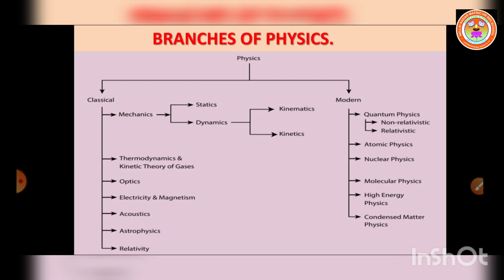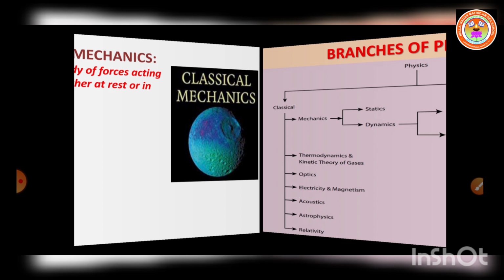Mechanics is further classified into two types, statics and dynamics. And dynamics is further classified into kinematics and kinetics. Already you have studied this in 10th standard. And modern physics is further classified into quantum physics, atomic physics, nuclear physics, molecular physics, high energy physics and condensed matter physics. Now let us see the branches of physics in brief.